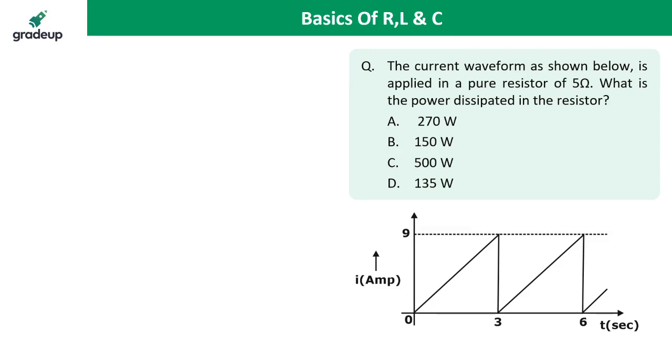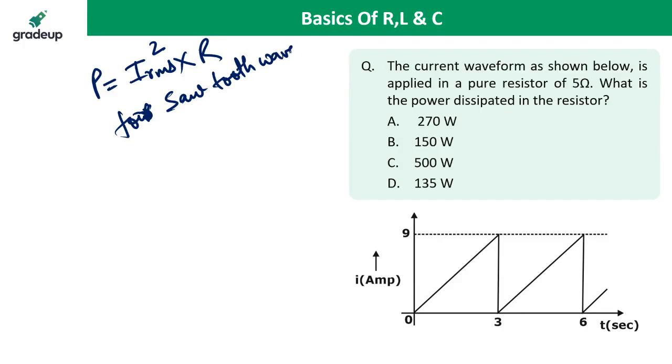Yes, I am solving. Power dissipation in the resistance is I RMS square into R. For the sawtooth wave, I RMS is A by root 3, where A is the peak value. So it is 9 by root 3, or 3 root 3.